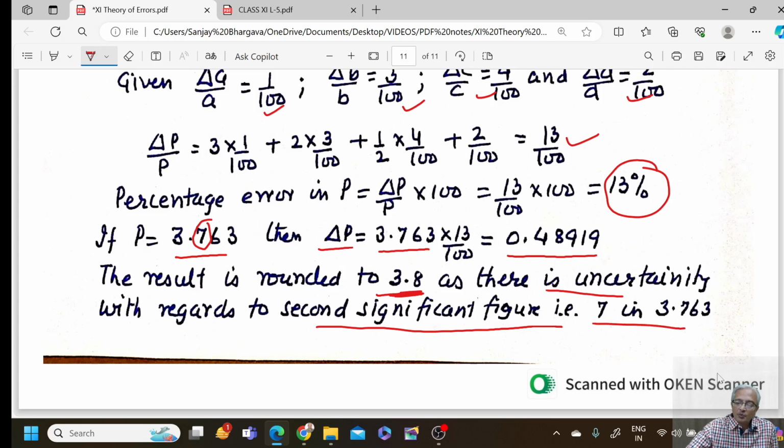Right? Hope the concept of errors, the origin of errors, and the mathematical propagation of errors are very clear through this video to all of you.